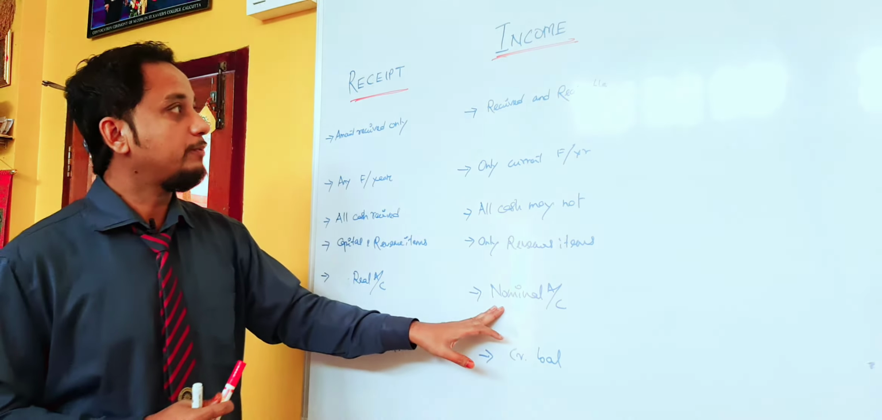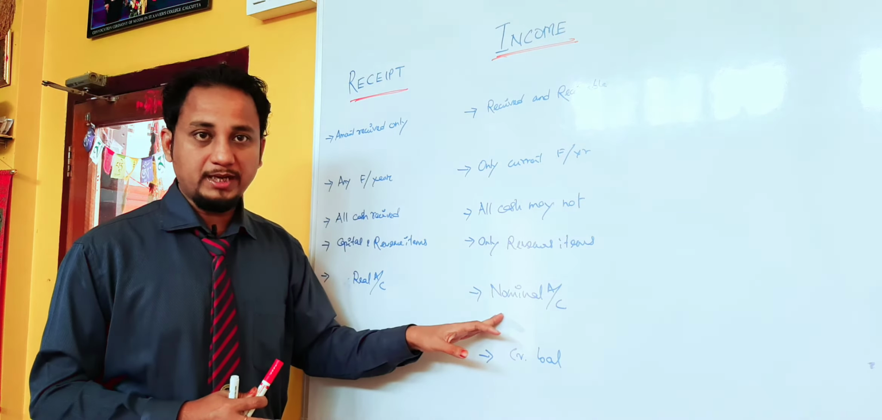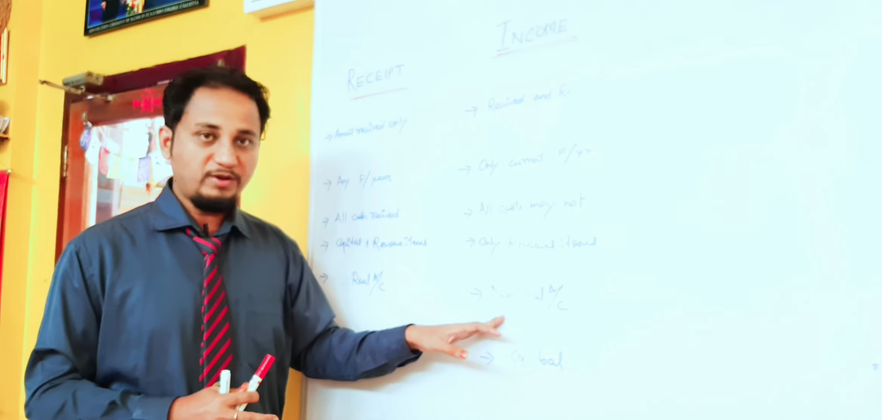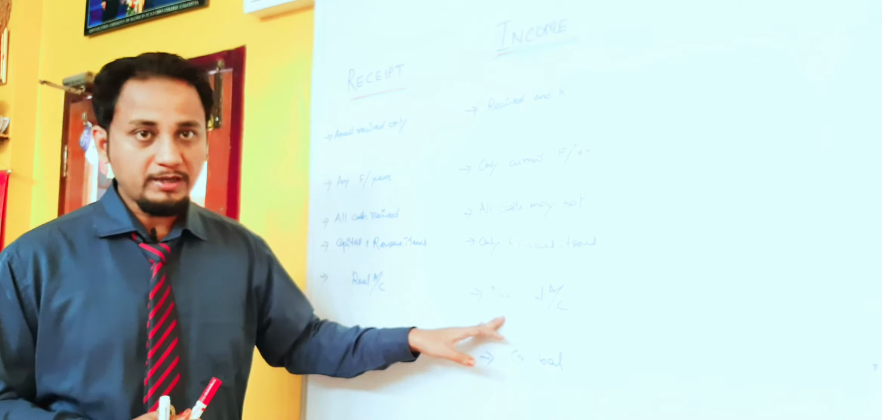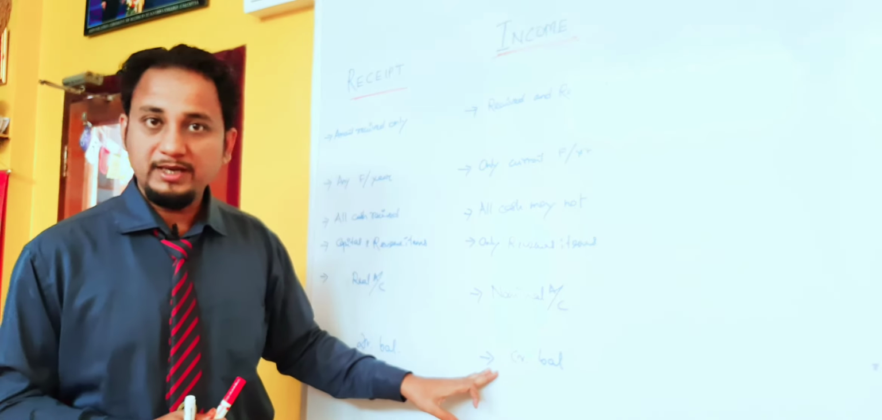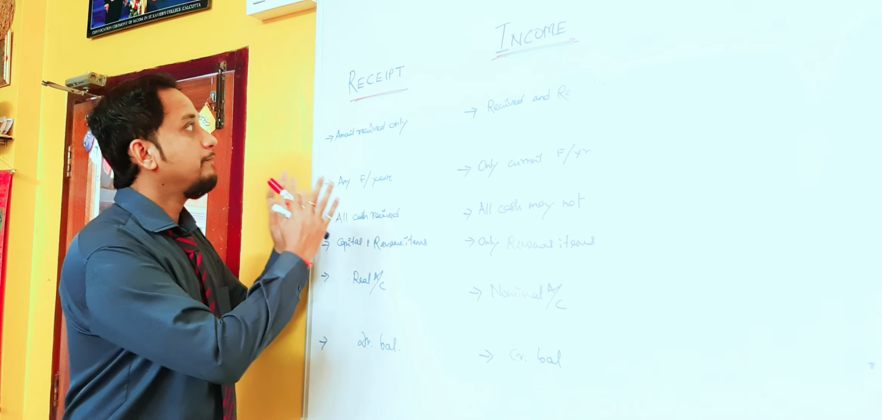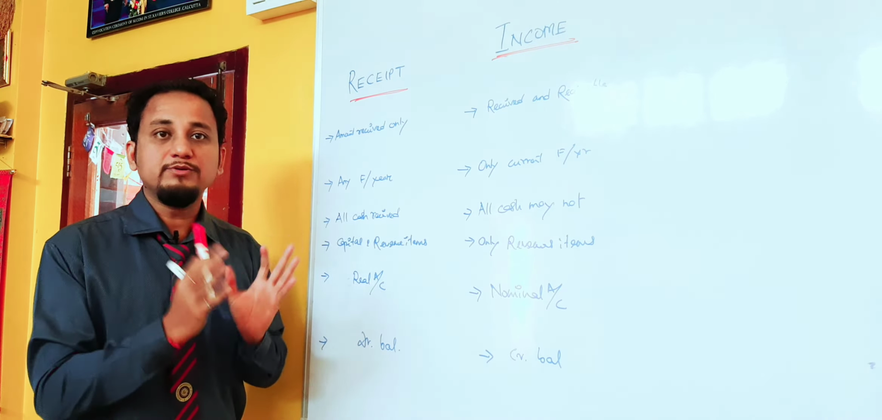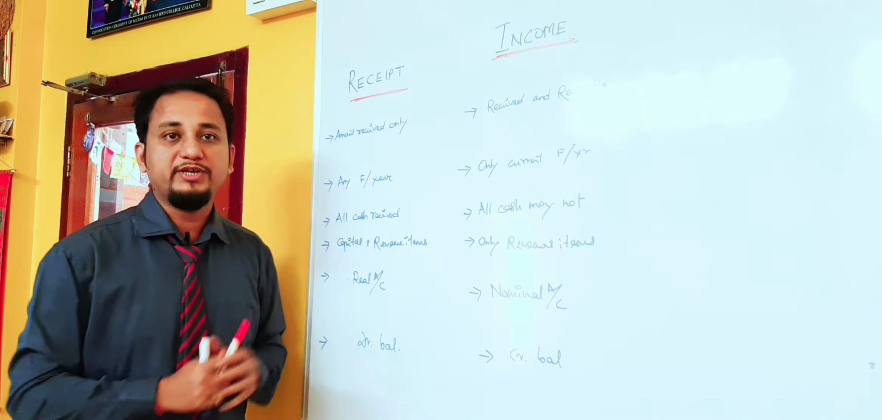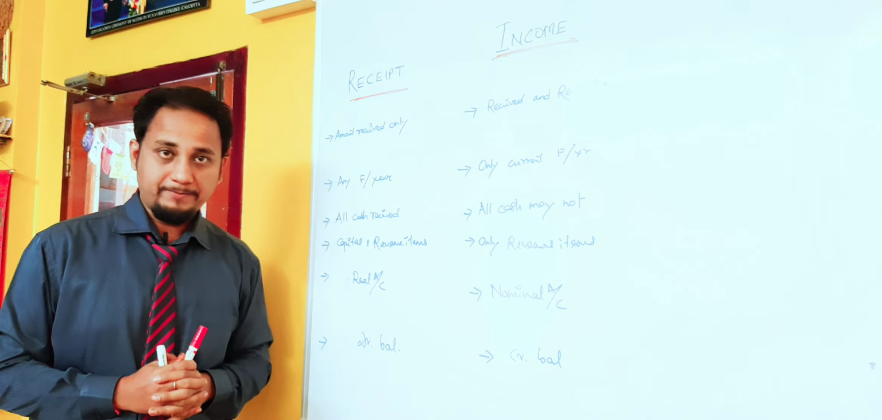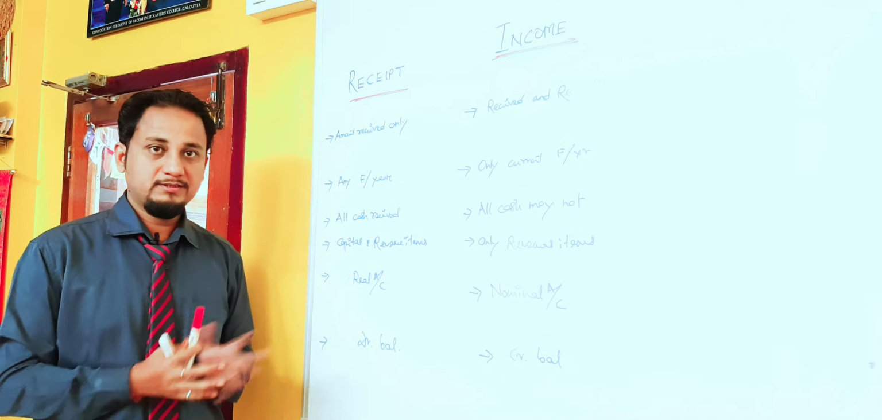Now we'll see the nominal account. The income follows the nominal account. What is the rule for the nominal account? All losses and expenses are debited, all profits and incomes are credited. That means income has a credit balance and it is shown on the credit side of the account. I think these are the two main distinguishing characteristics which make them separate from each other. Almost they sound similar, but they are not the same in fact. I think this is clear to all of you.